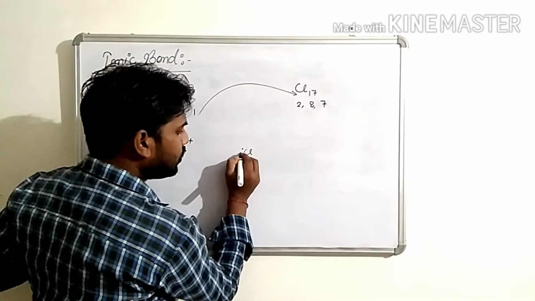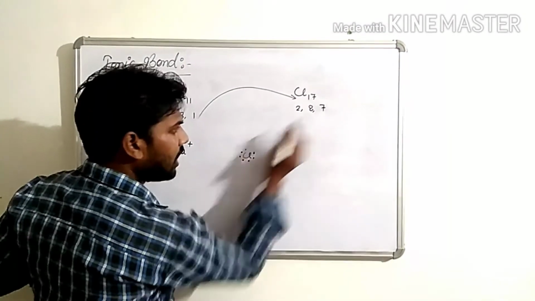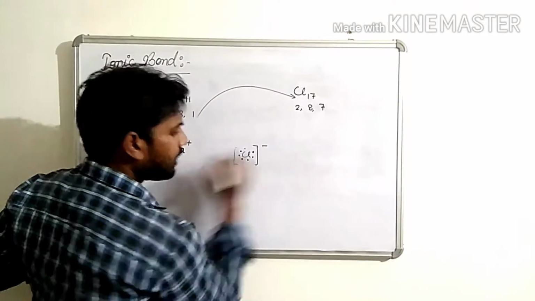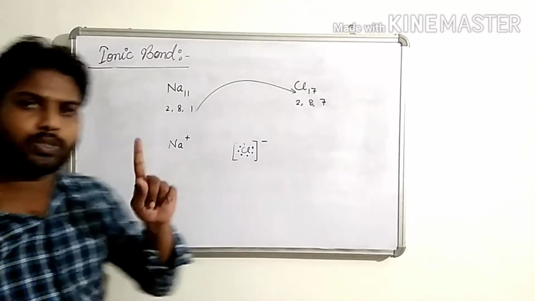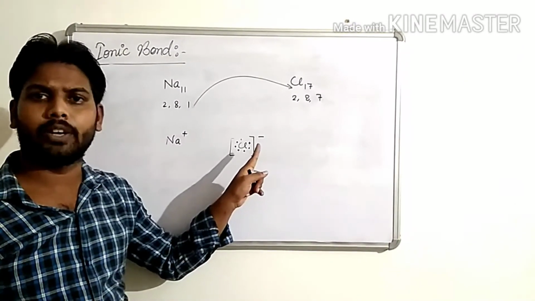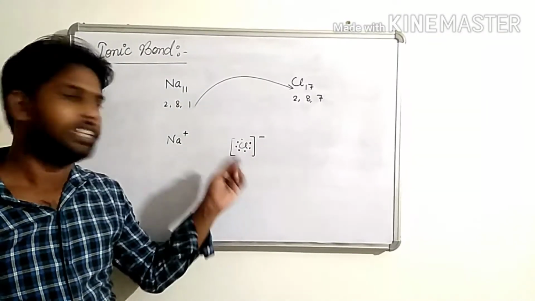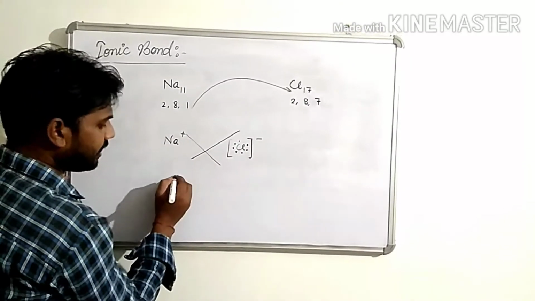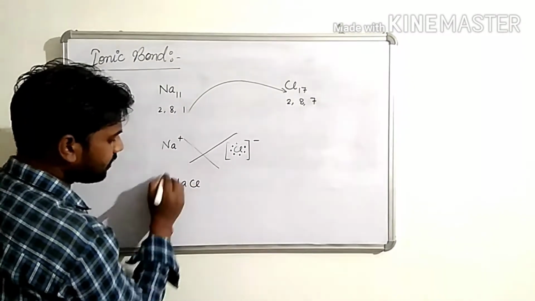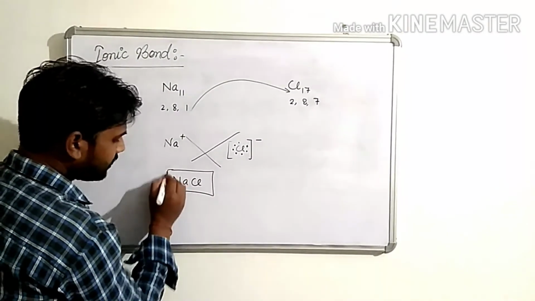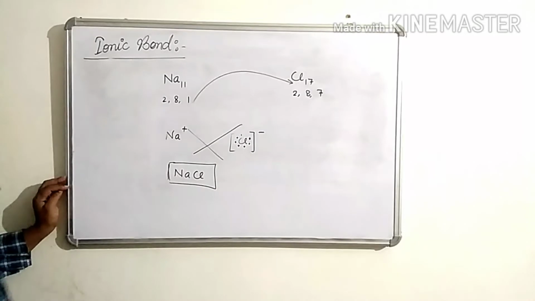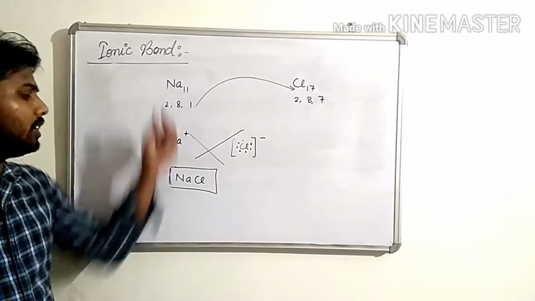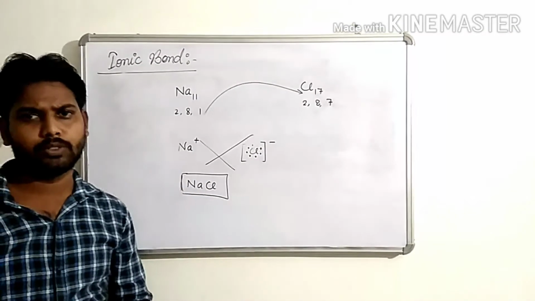So chlorine has 1, 2, 3, 4, 5, 6, 7, and when it gains one electron, 8. It forms a minus charge. If it gains 2 electrons, it forms 2 minus. If it gains 3 electrons, it forms 3 minus. Now children, both will combine and form NaCl. This is an ionic compound. The compound formed by ionic bond is known as an ionic compound.